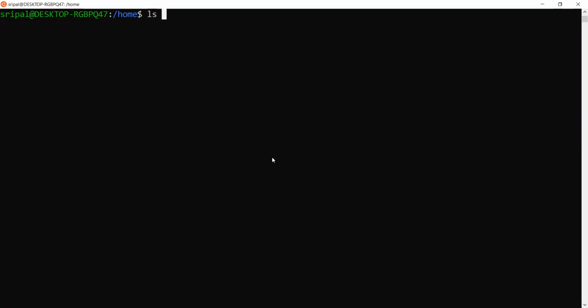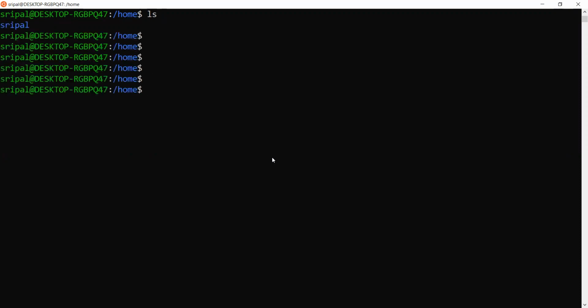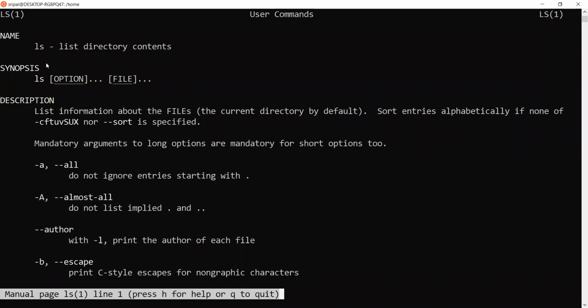The first command I would start is ls, which is for listing the file system. ls will have multiple options. So what are those options and how do we find them? I use man pages. man is again a command which stands for manual, followed by ls as an input. Any command you can give here will be considered as an input, and it will list all the manual related to this command in human readable format. I give man followed by ls, and here it shows ls is for listing directory contents.